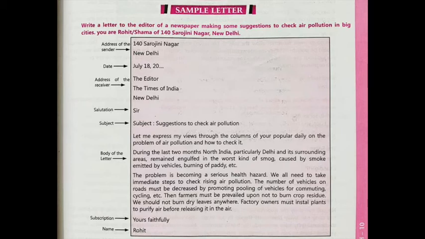One more piece of advice is written here, that farmers must be prevailed upon not to burn crop residue, crop stubble. We should not burn dry leaves anywhere. Factory owners must install plants to purify air before releasing it in the air. So he wants to say that factory owners, those who are owning factories, must install, must place, must put plants to purify air before releasing it in the air.